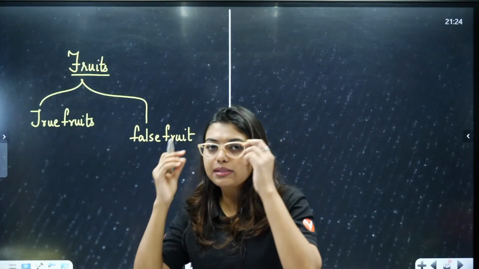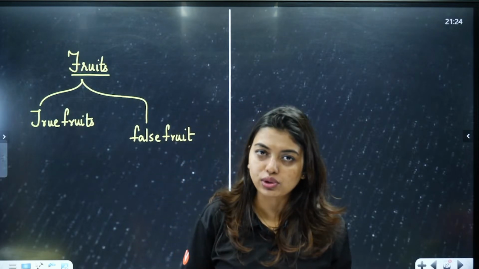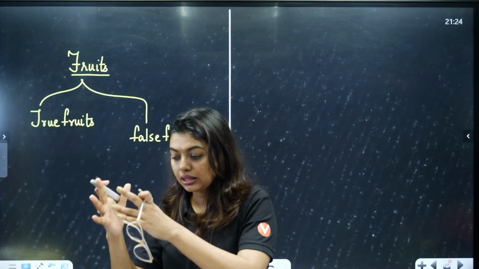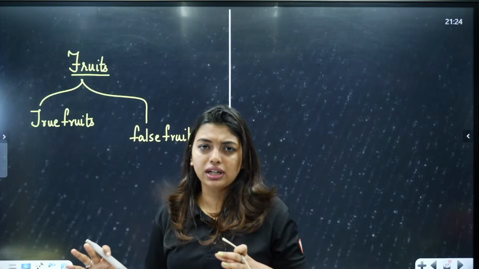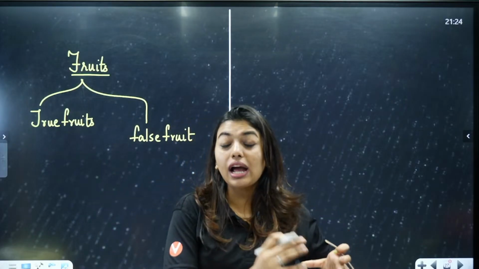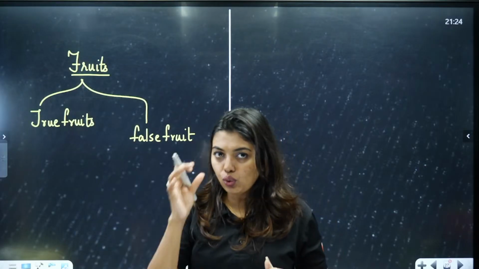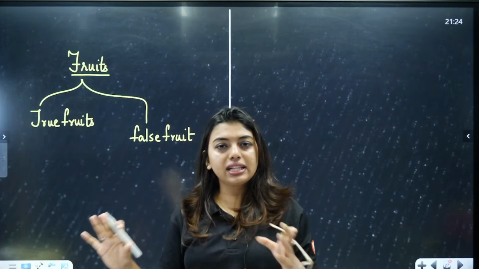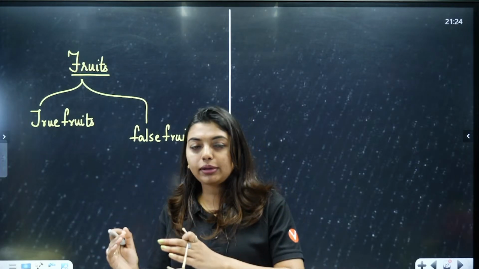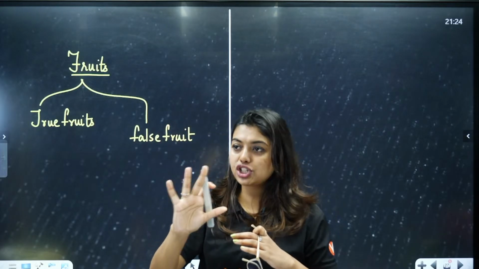So, if ovary is becoming the fruit, I will call it the true fruit. But if other than the ovary, thalamus, receptacle, any other portion is becoming the fruit, I will call it the false fruit. Clear to all of you? In a few, there are fleshy fruits, again dry fruits, that is separate, students. But here what am I talking about? Fleshy fruit and dry fruit you will be studying in morphology, so don't worry.